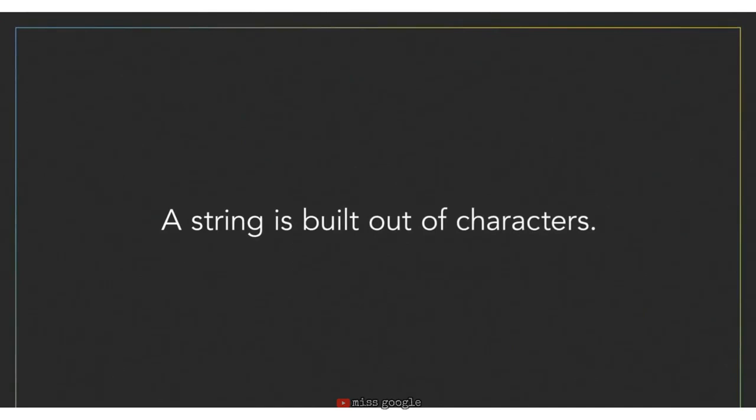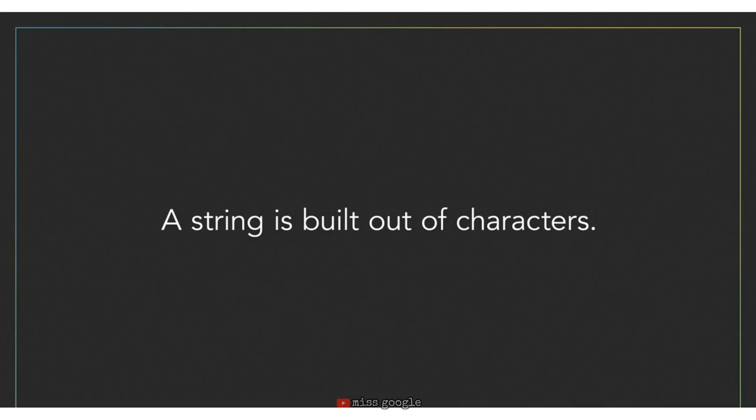Unlike primitive types and the other data types we've looked at, a string is built out of characters. It is not a basic data type. It is created out of organizing char data pieces in a significant way. The deeper meaning behind reference types is out of the scope of this course, but I highly recommend you check out Programming Foundations, Data Structures, to find out more.